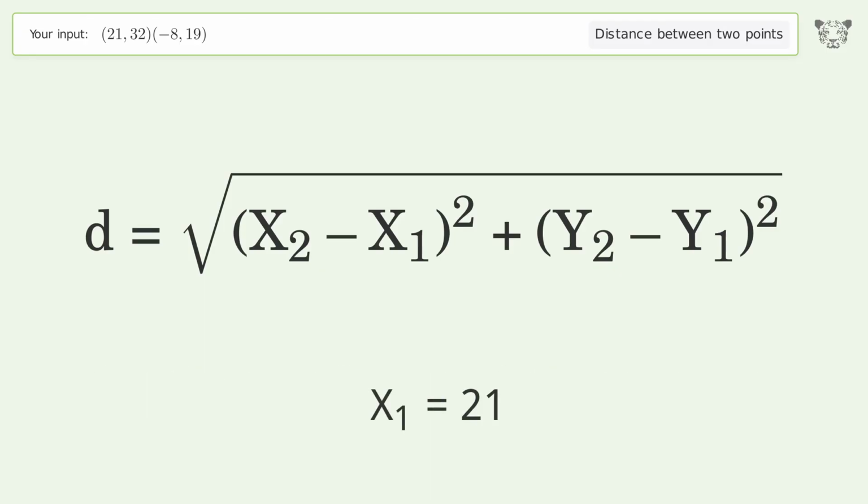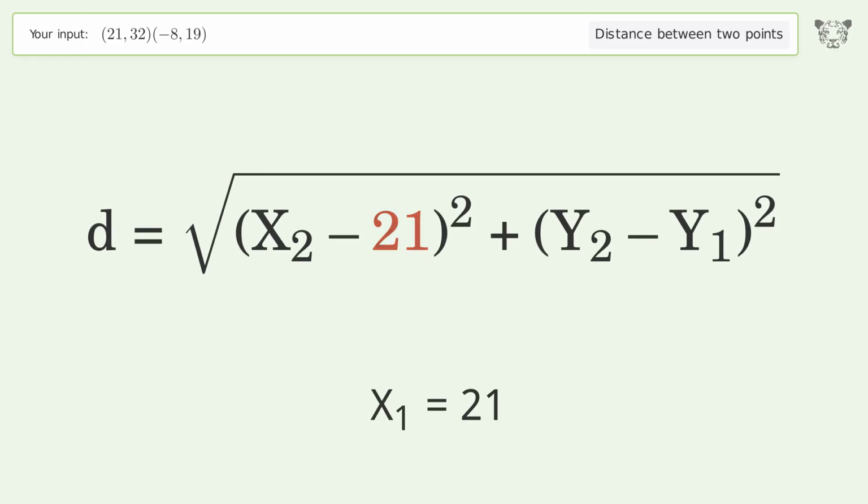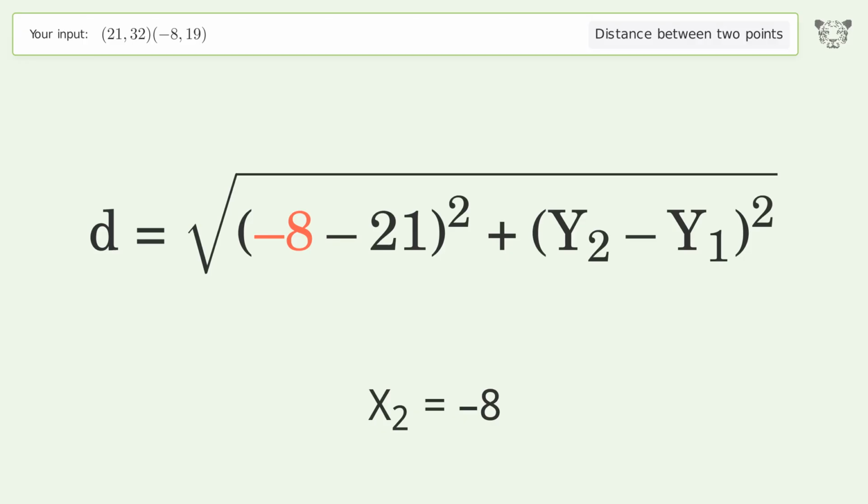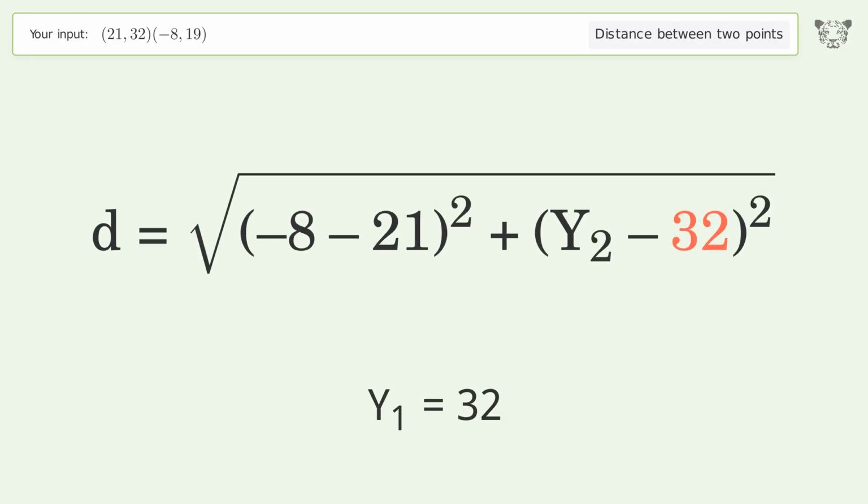x1 equals 21. x2 equals -8. y1 equals 32. y2 equals 19.